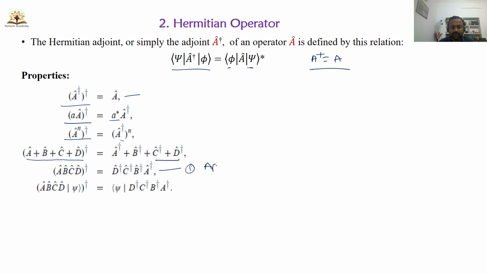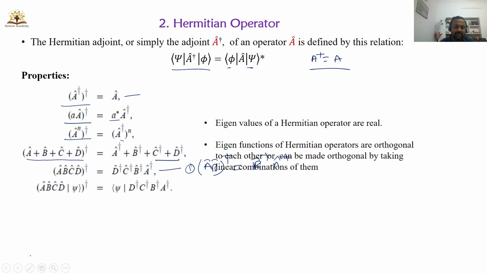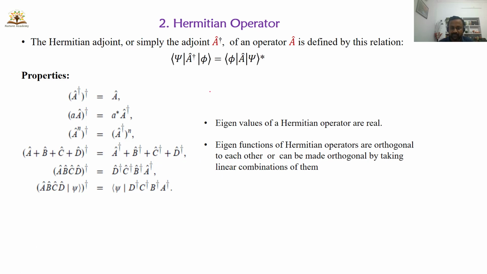If you have two operators A and B, and you apply this Hermitian conjugate, the Hermitian adjoint, on the product, you will get B dagger and A dagger. So this is the notation. These are the important properties, and there are some other properties which we will study in the next lesson.